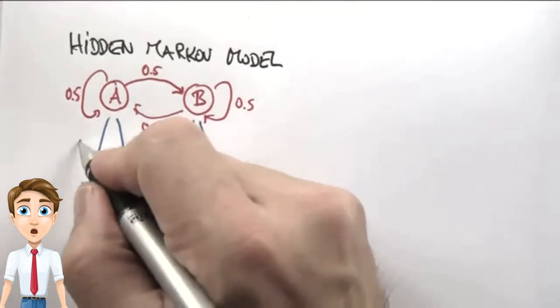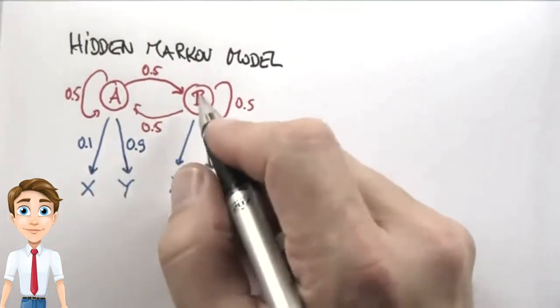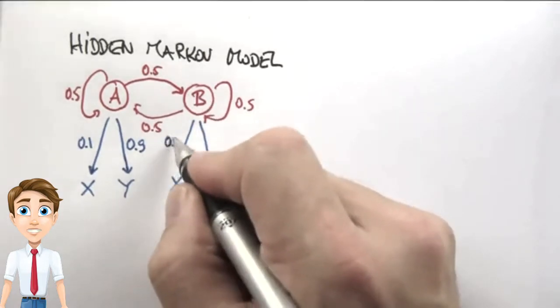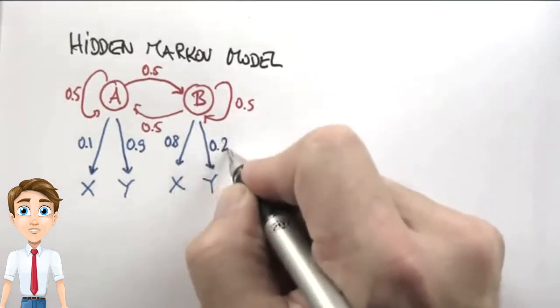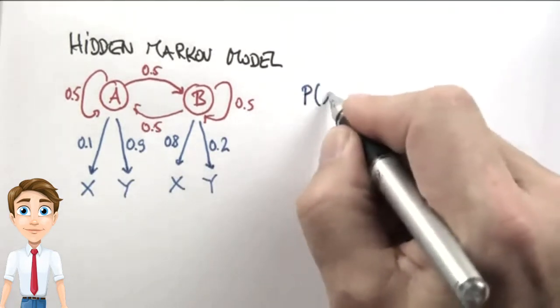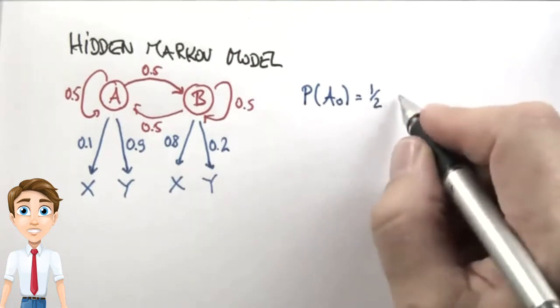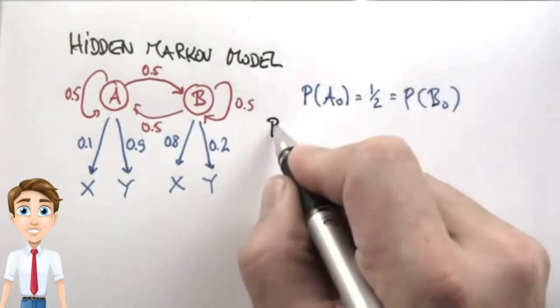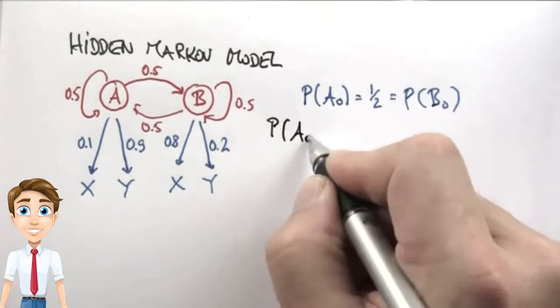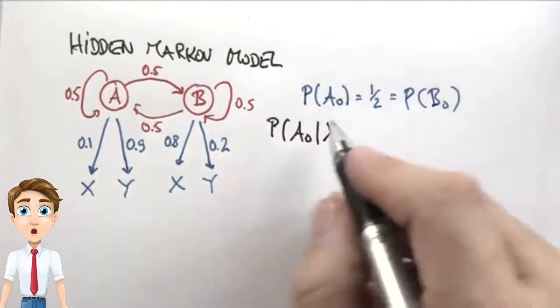For A, it's 0.1 for x and 0.9 for y, and for B, it's 0.8 for x and 0.2 for y. Now let's assume that the initial probability distribution at time 0 is a half for either of the two states. I would like to know what's the posterior probability of being in A at time 0, given that we observed x at time 0 and not y.